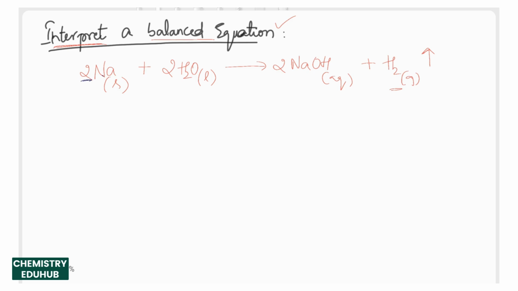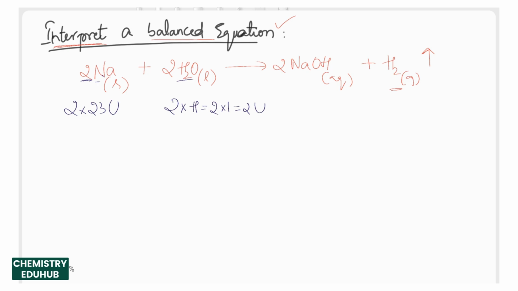So there are two units of sodium, so it is 2 into 23 unified mass. Then we have H2O, a compound. Here sodium was an element, but H2O is a compound. So 2 into 1 hydrogen is 2 unified mass.